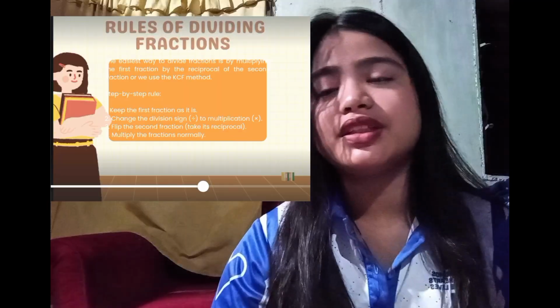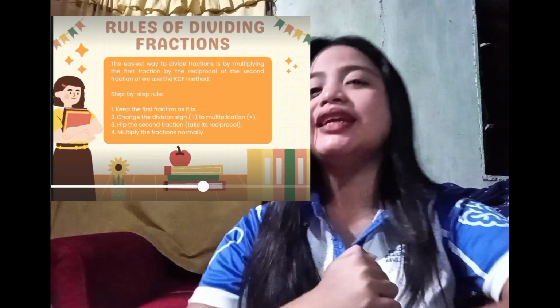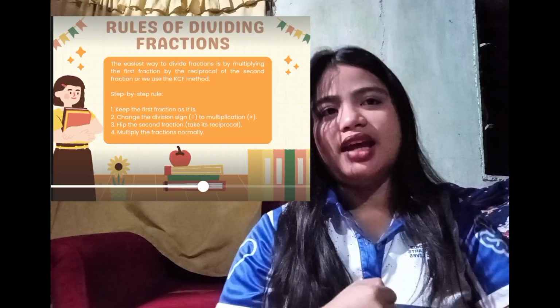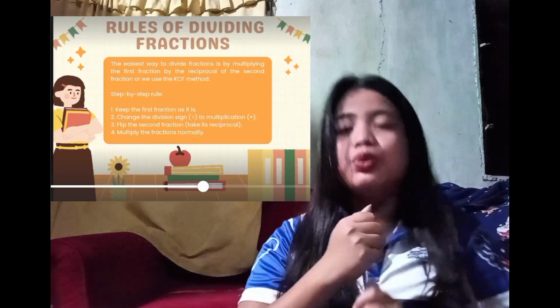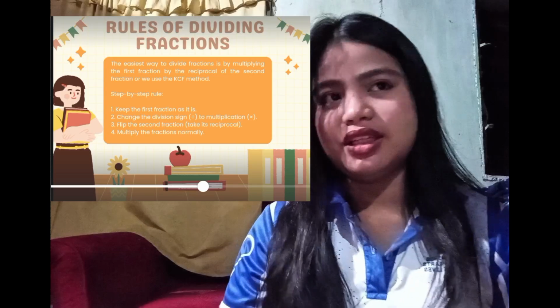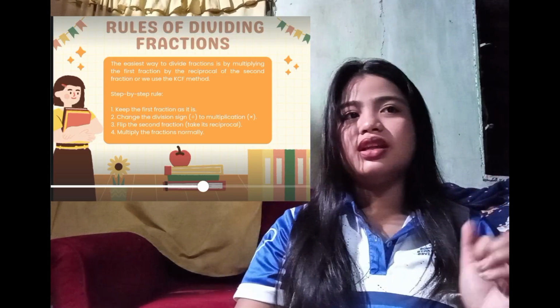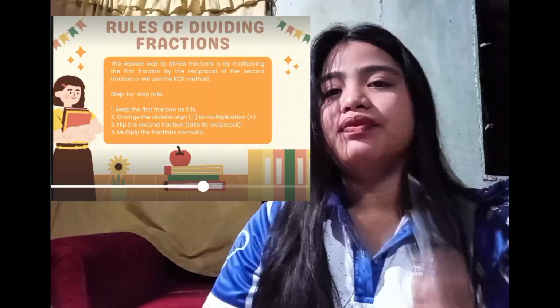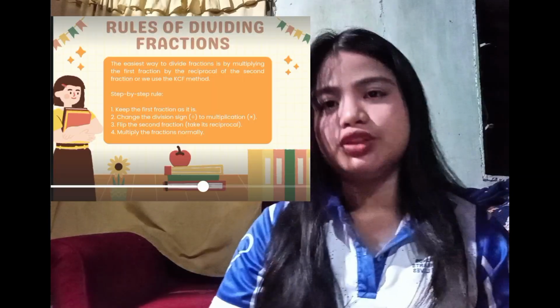We have the step-by-step rule, which is KCF: keep, change, and flip. First, we keep the first fraction as it is. The second is change: we change from division to multiplication.